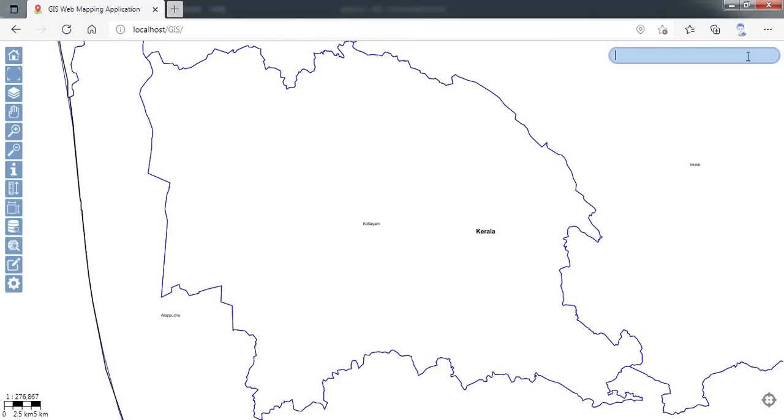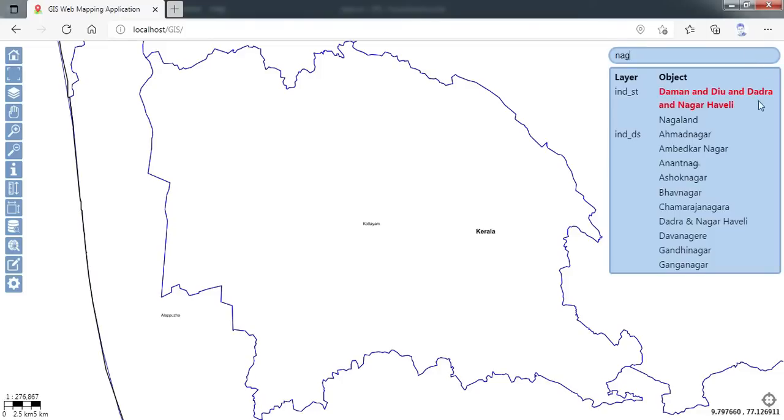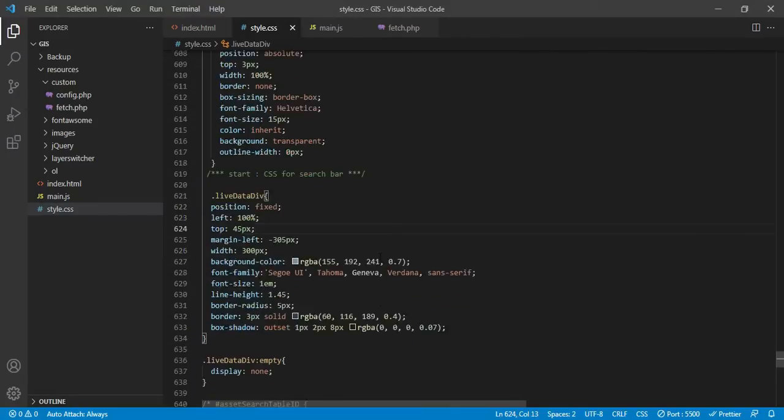So if I type something, NAG, this is how the table is coming up, perfectly aligned with the search box, and you can see each and every row is behaving, it is highlighting the text based on my cursor movement. So that is again coming from the styling part. That is defined over here.